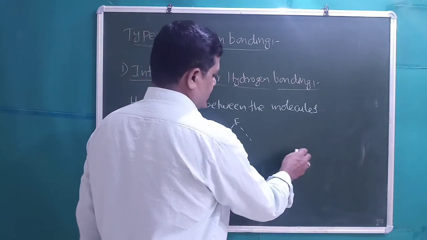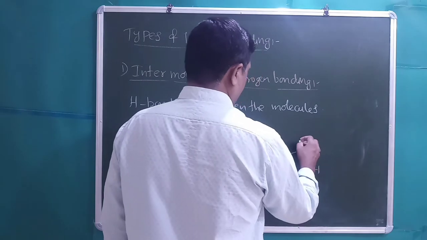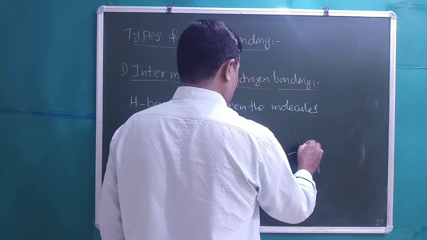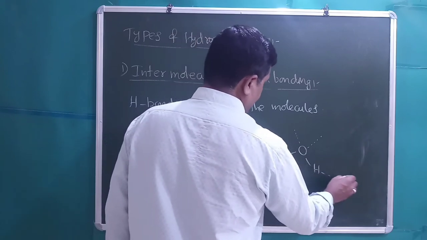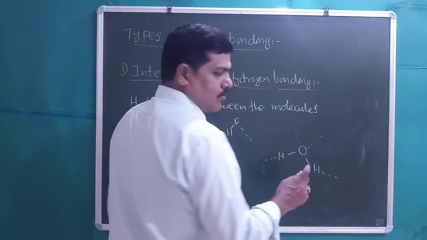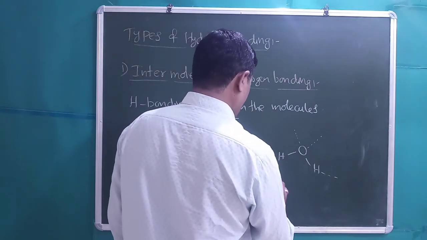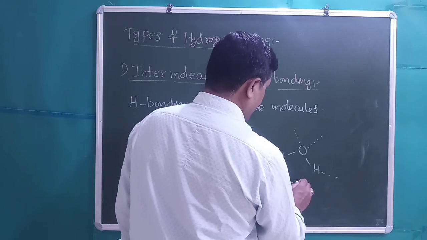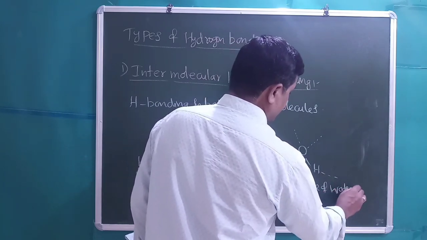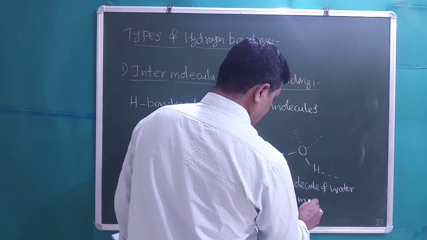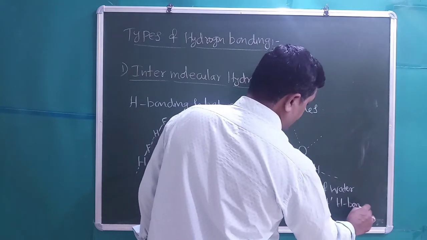In the water molecule, H2O, each oxygen can make two hydrogen bondings and each hydrogen can make one hydrogen bonding. In total, one molecule of water can make four hydrogen bondings.